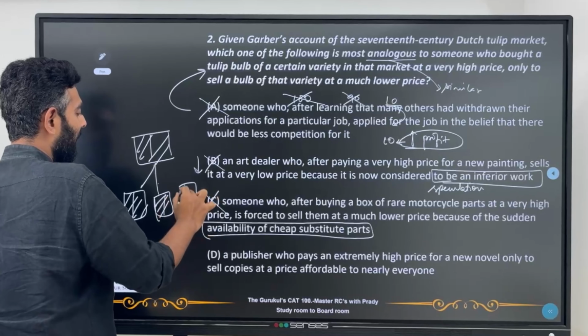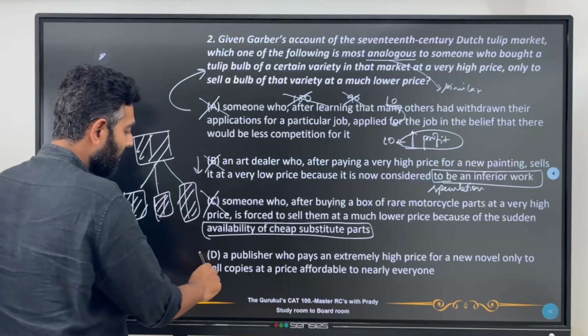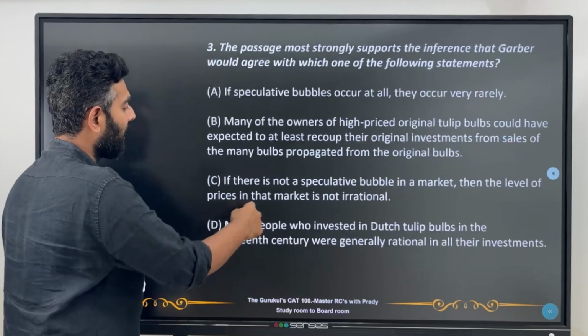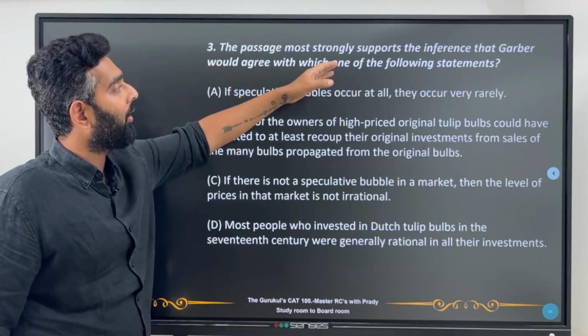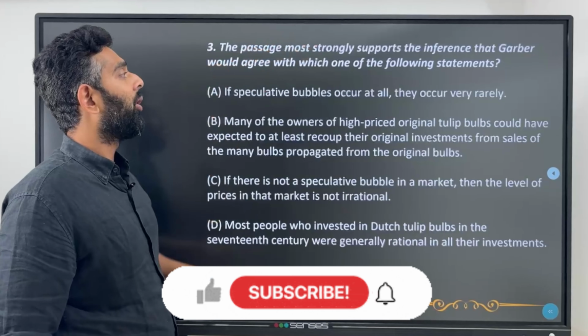Alright, so this is the same as what has happened in the passage and what's been asked in the question. So this should be our correct answer. So the correct answer will be D. Now let's go to the third question. The passage most strongly supports the inference that Garber would agree with which one of the following statements.